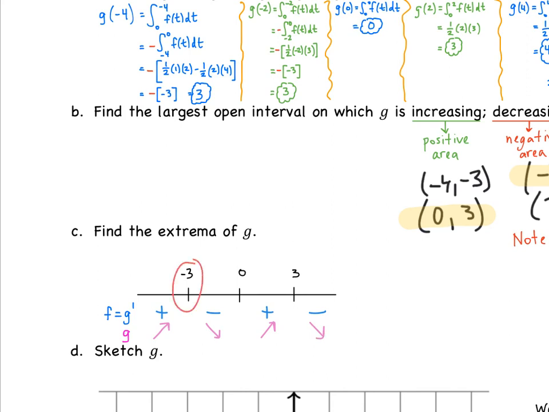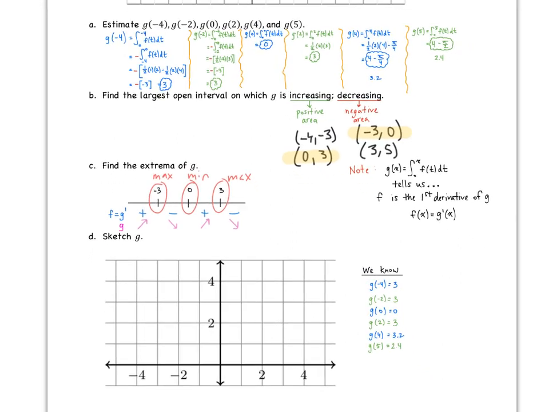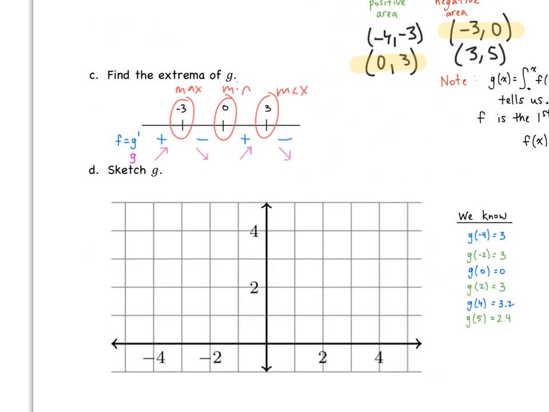So we can go ahead and say at t equals -3, we have a max, we have a min at 0, and we're back to another max here. So that's going to help us when it's time to graph. Okay, so we're going to keep that in mind. I'm going to go ahead and kind of draw in my notes here. Okay, at x equals -3, we are going to have a maximum. At x equals 0, we have a minimum. And then at x equals 3, we're back to a maximum.